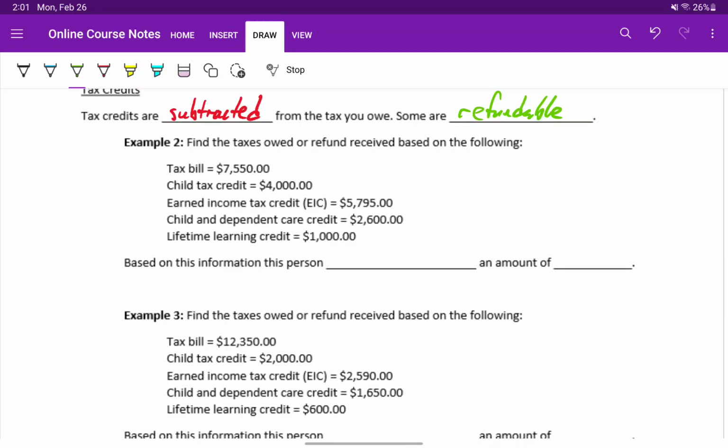In example 2, we have someone who has a tax bill of $7,550, and then a list of possible deductions that could apply for someone.